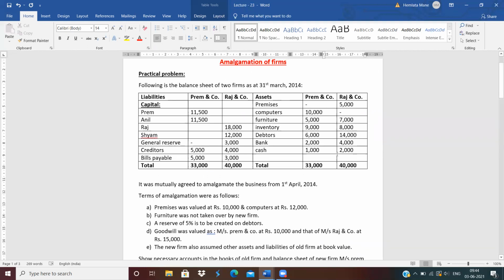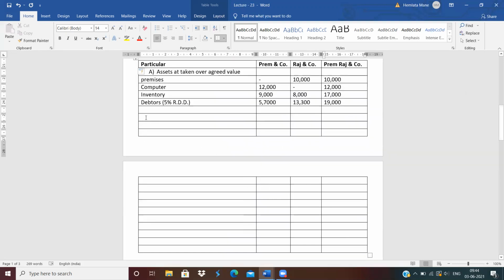Next is bank. So bank, write down as it is. How much the value of bank? 2,000 and 4,000. Total is 6,000. Next is cash. How much the value of cash? 1,000, 2,000. Total is 3,000. Clear?